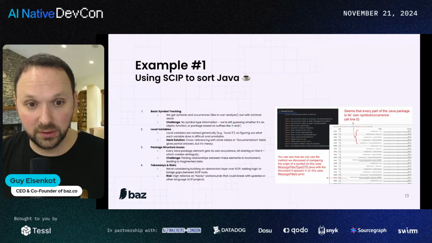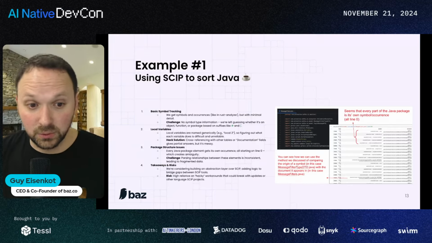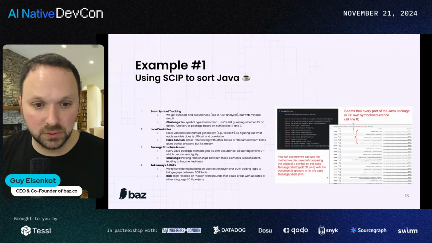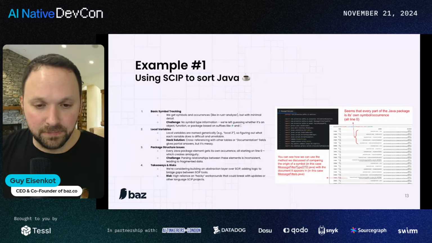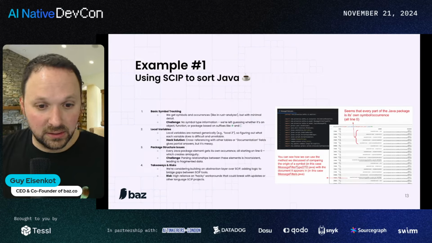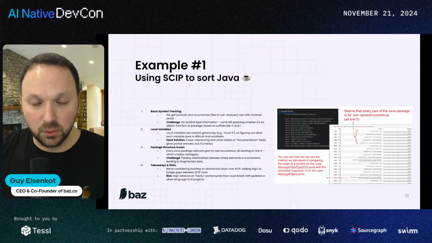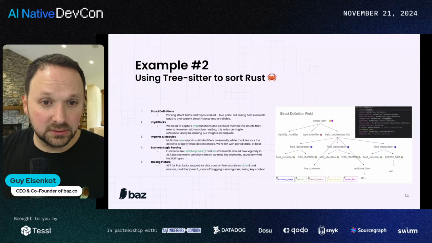For example, local variable handling was severely limited. Package structure tracking was also somewhat foundationally flawed. We found it to output lines of 0 for some Java elements. We might contribute a fix to that as well. And despite our workarounds, it just couldn't work for all of the languages that we were interested in sorting and ordering. My second example is TreeSitter.